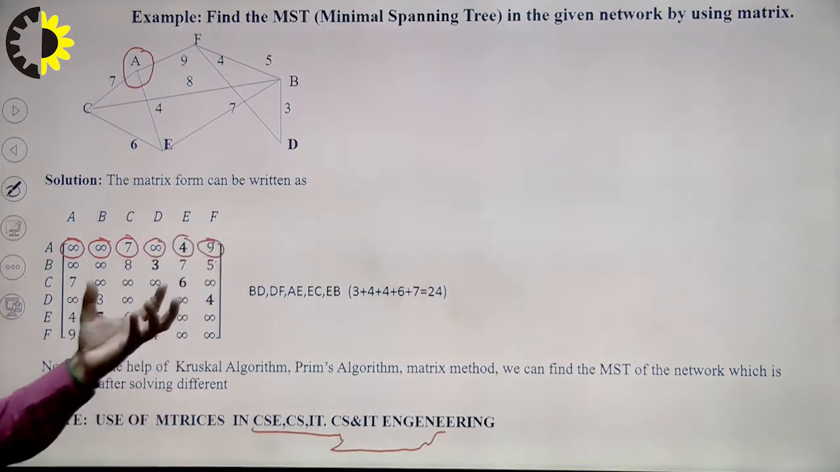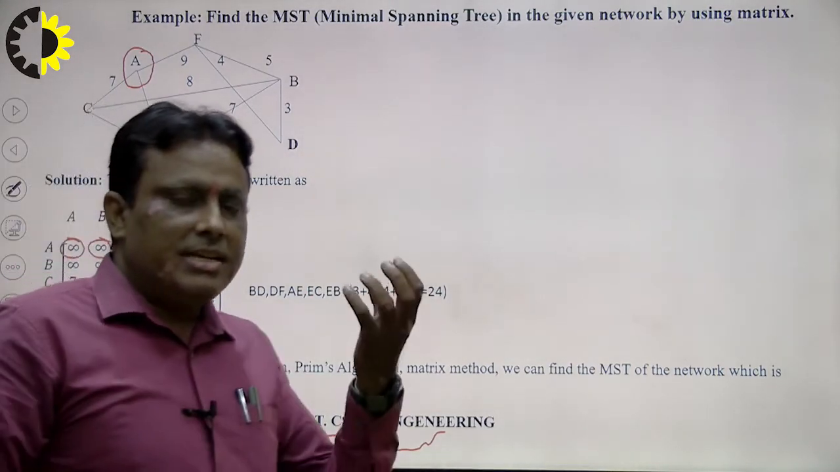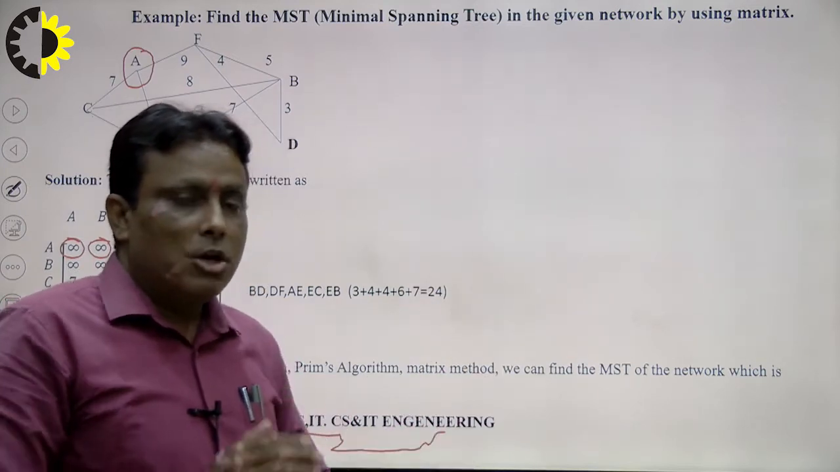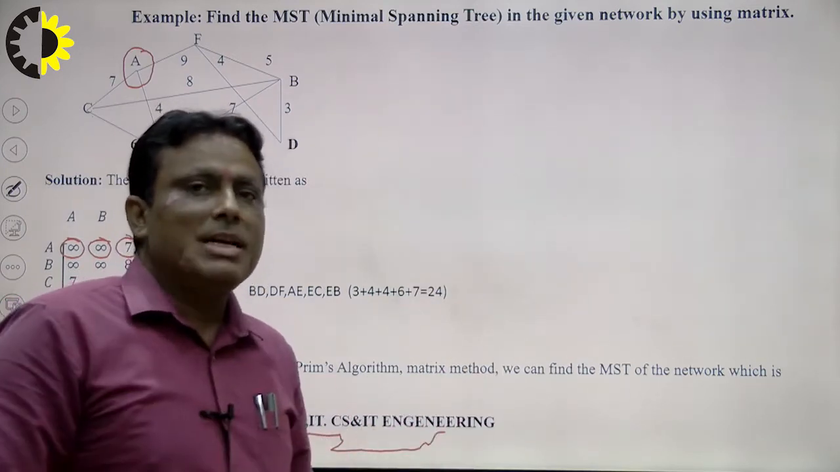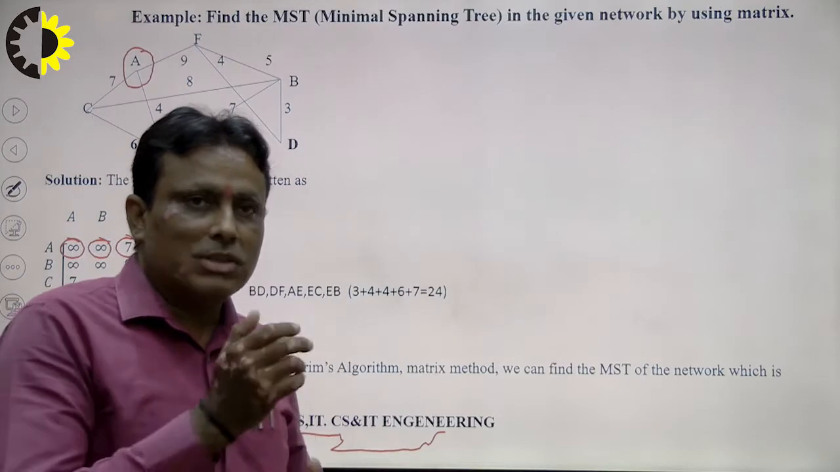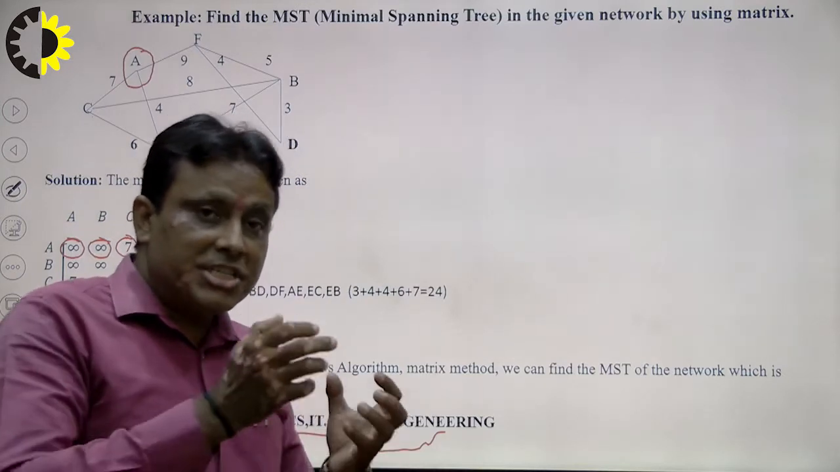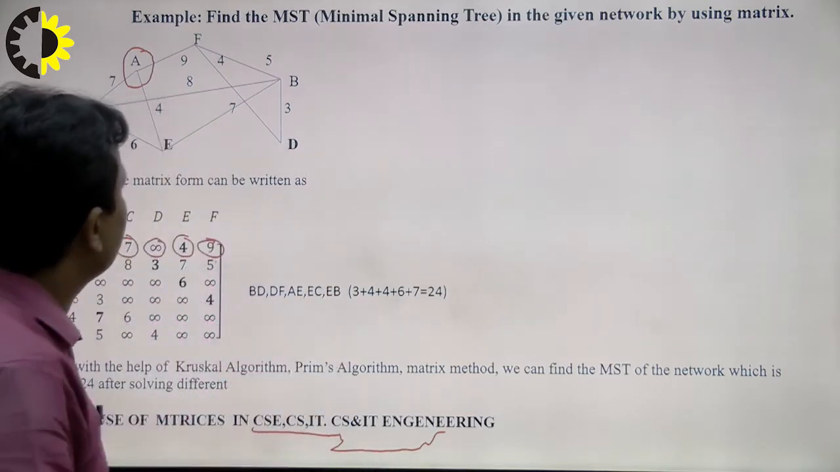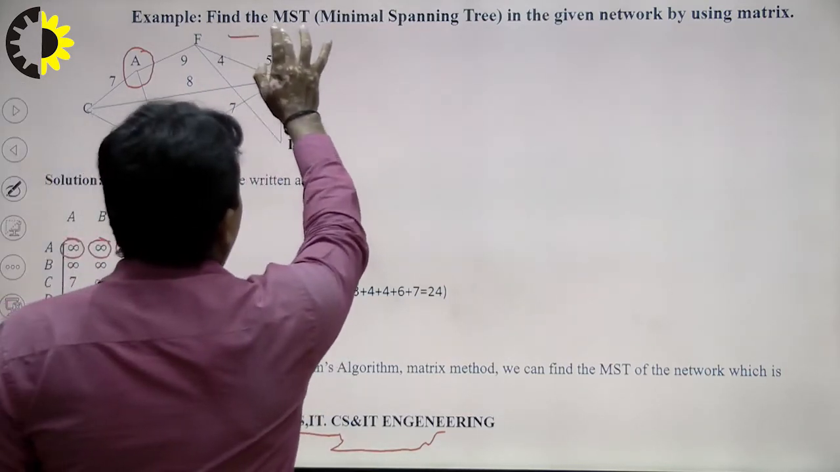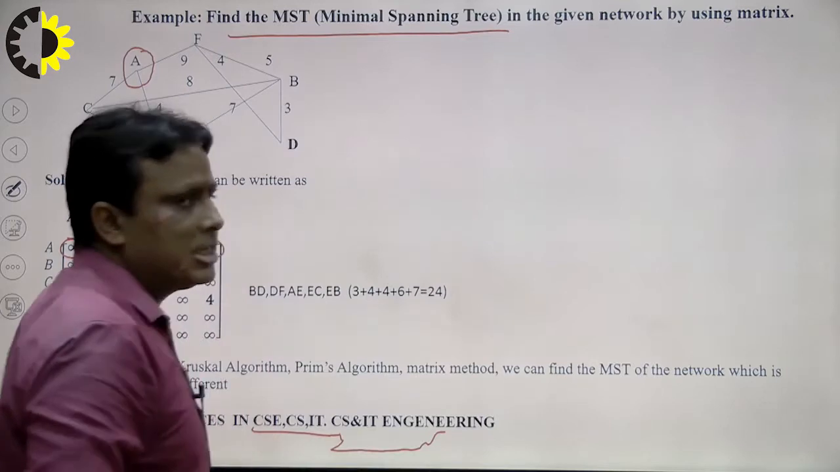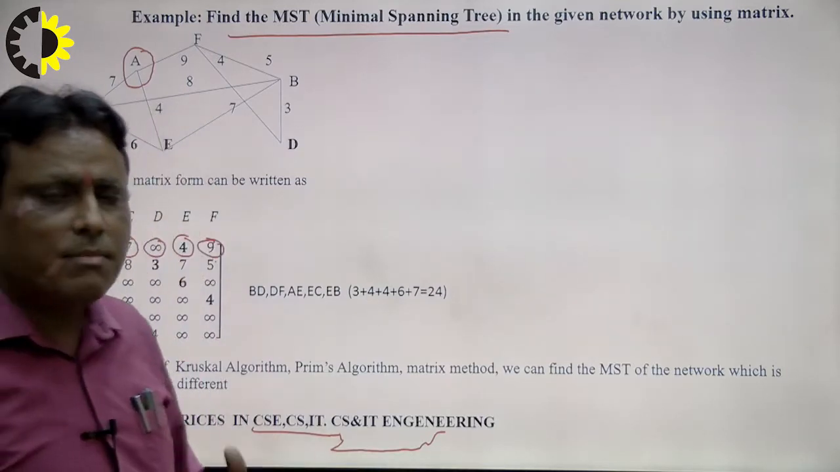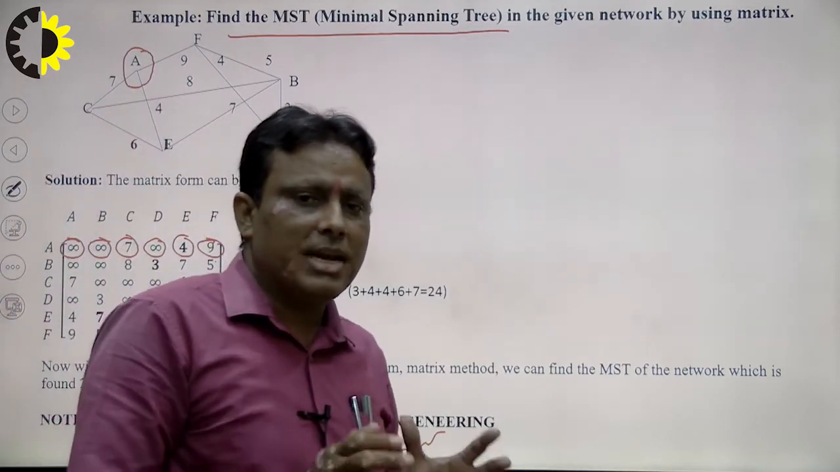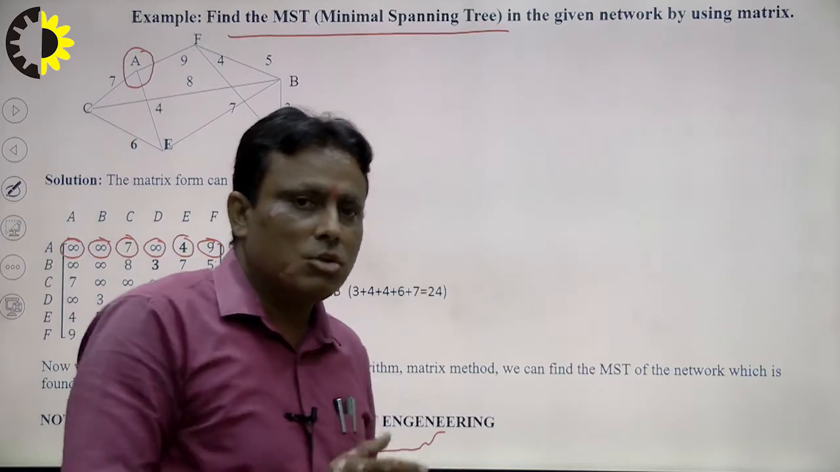So we can calculate a matrix from this diagram. Now the question is: what will be the minimum distance for the jet fighter? It takes the minimum time. That is the main problem. So this problem can be solved with the help of MST, minimum spanning tree, which plays the most important role in computer science and information technology. So how to convert it?